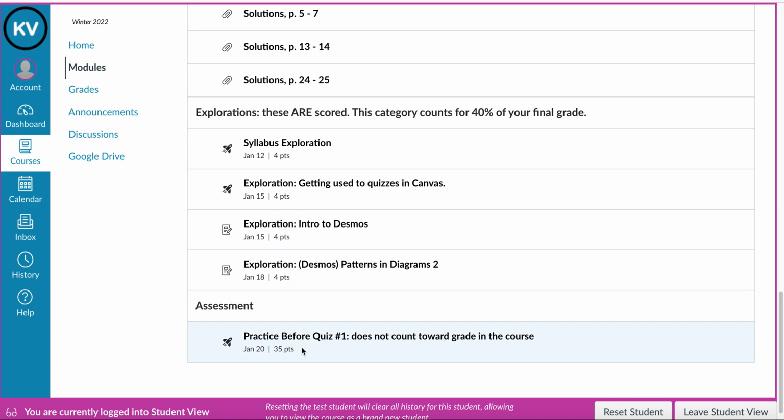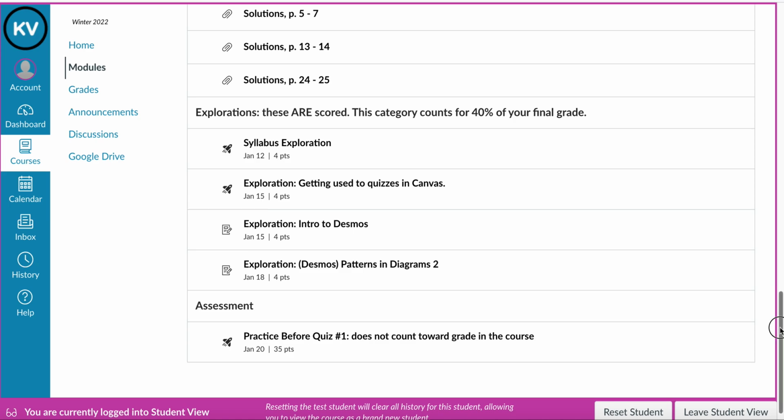Finally, down below here, under assessment, there's a practice before quiz number 1. This one does not count toward the grade in the course. And then underneath this, when I get it ready, there will be quiz number 1. So I give you a little bit of a practice opportunity here. And even though it doesn't count toward the grade, I highly recommend that you give it a try when it opens up to you. That way you'll know where the trouble spots might be, and you'll have another opportunity to see how I write questions.